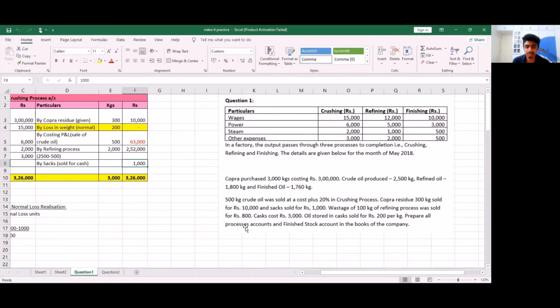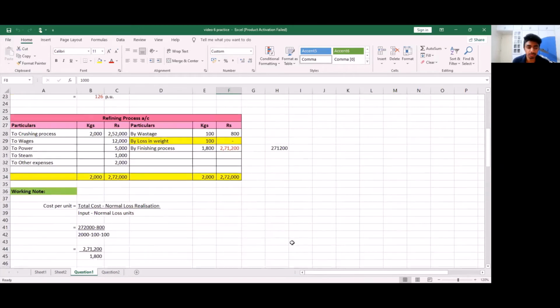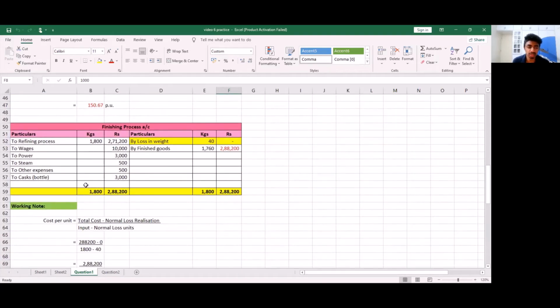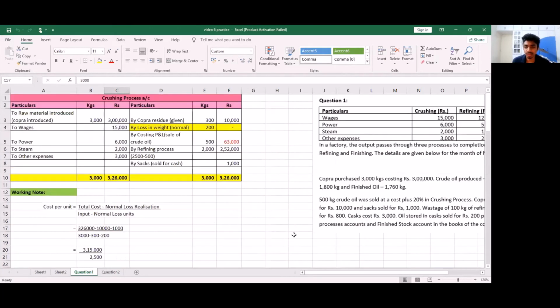Similarly, casks. We know that casks are a form of storage because here it says oil stored in casks. So storage, or this bottle buying or casks buying, will be in the very last process, which is the finishing process. So this adds to other cost. All these items have been given in the order of the processes.